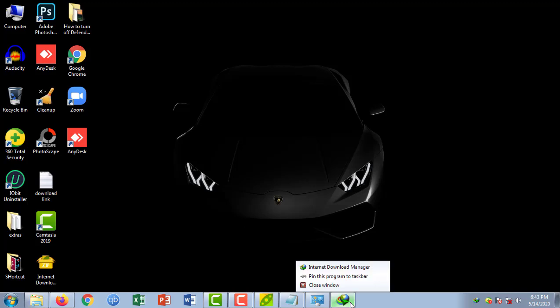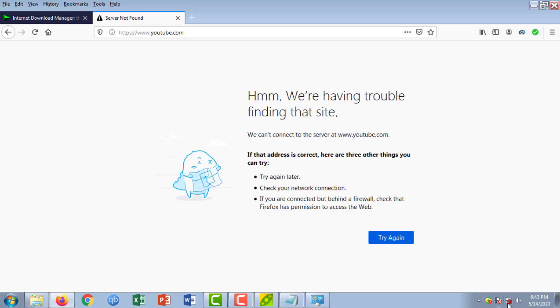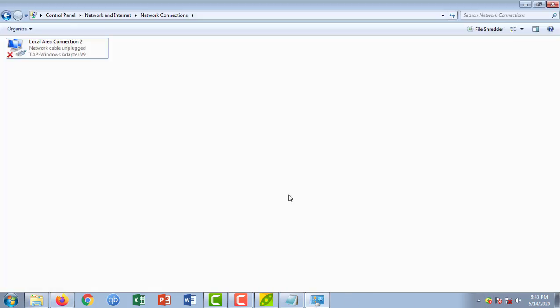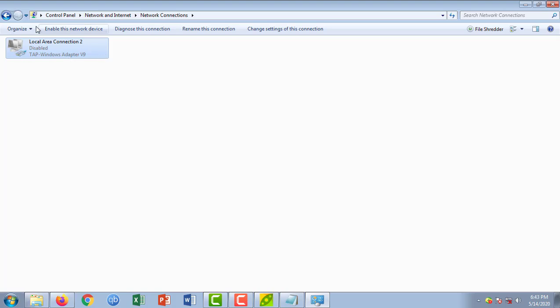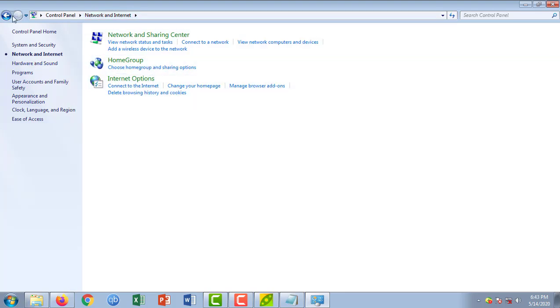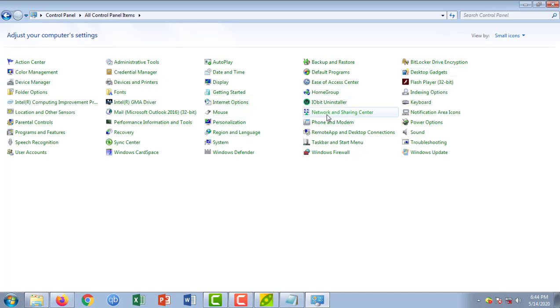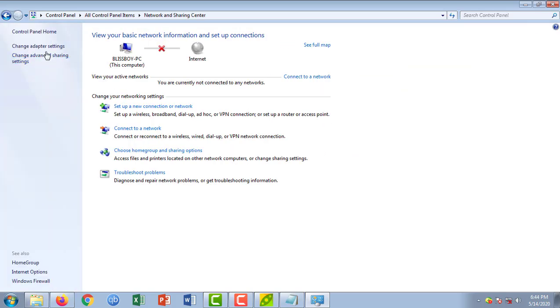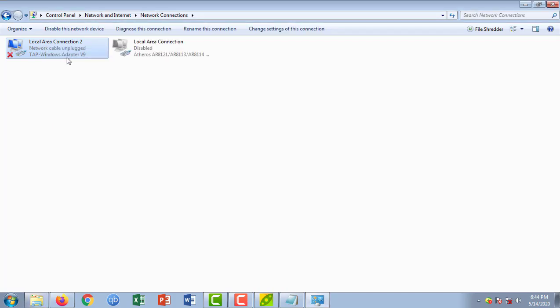So now let's try to play YouTube videos first. So I'm opening YouTube video. Okay, I have to first of all turn on the internet. So I have disabled this. I will now enable it. Now it should be enabled. Okay, let me check. Control Panel, Network and Sharing Center, Advanced settings. So I will enable it. It is enabling now. It is now enabled.